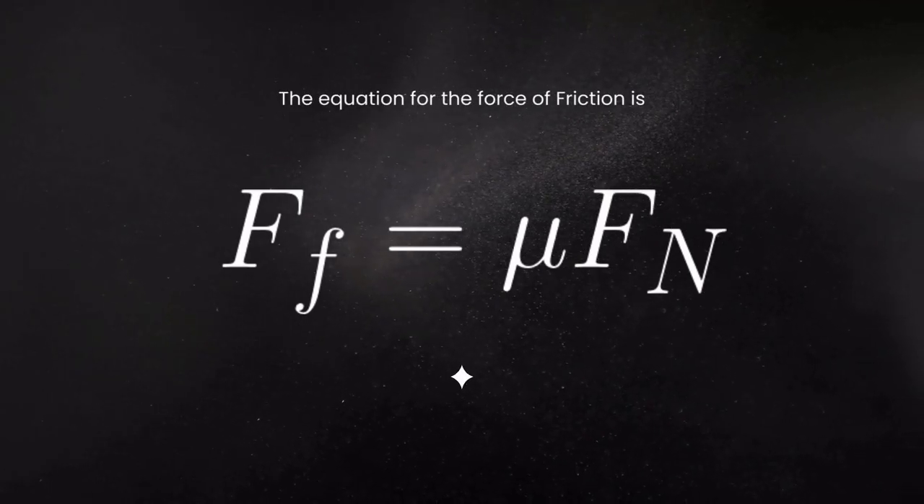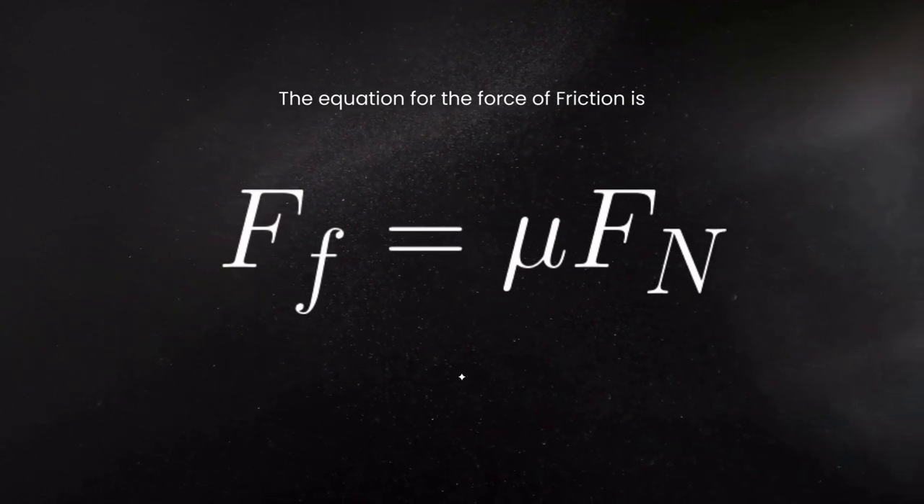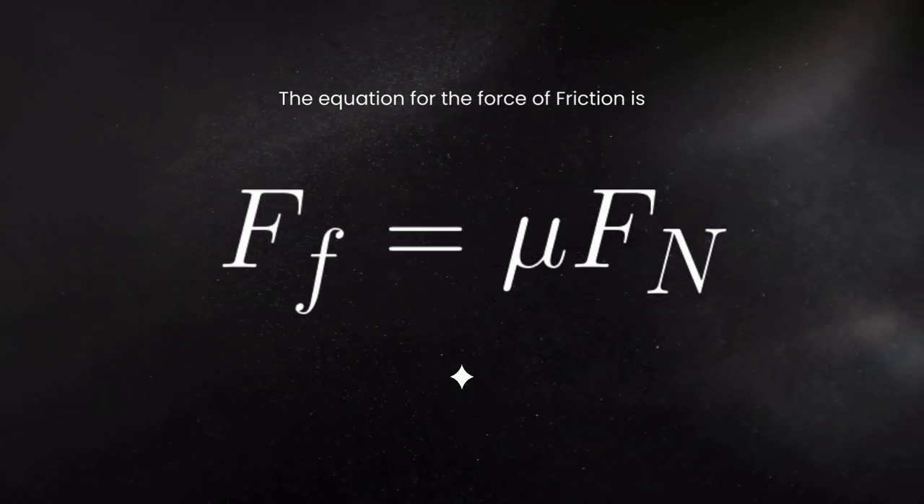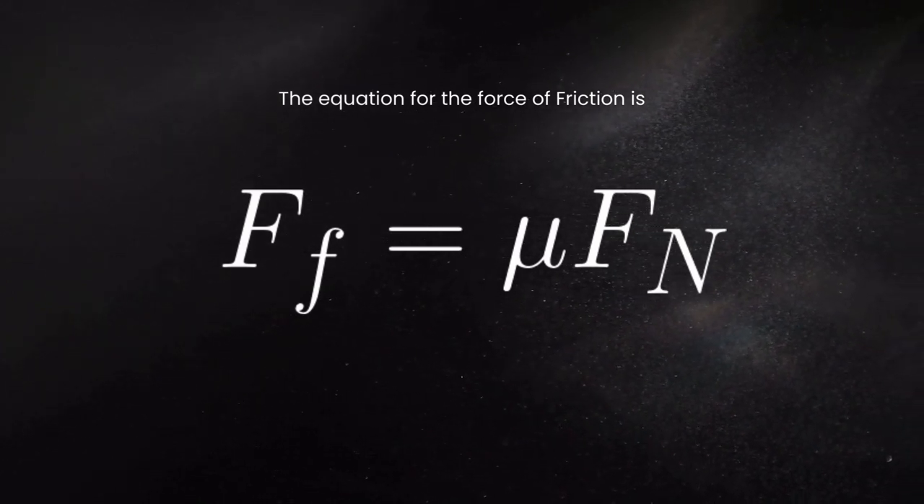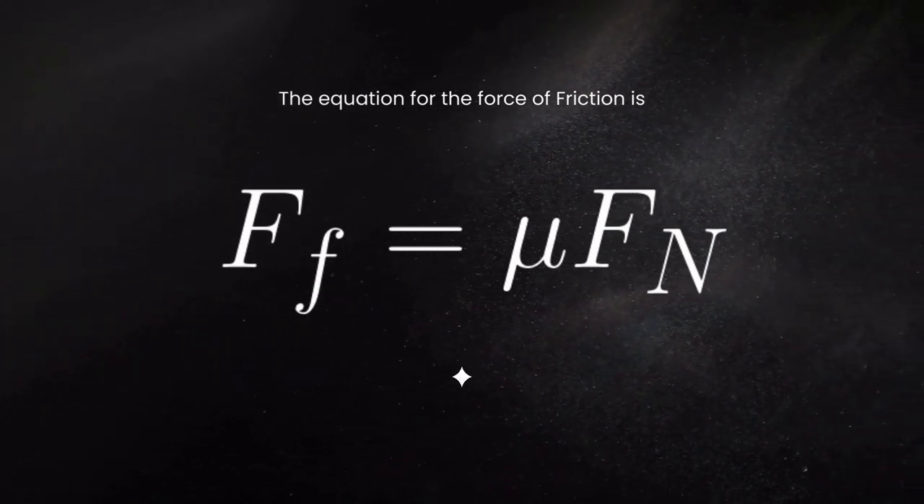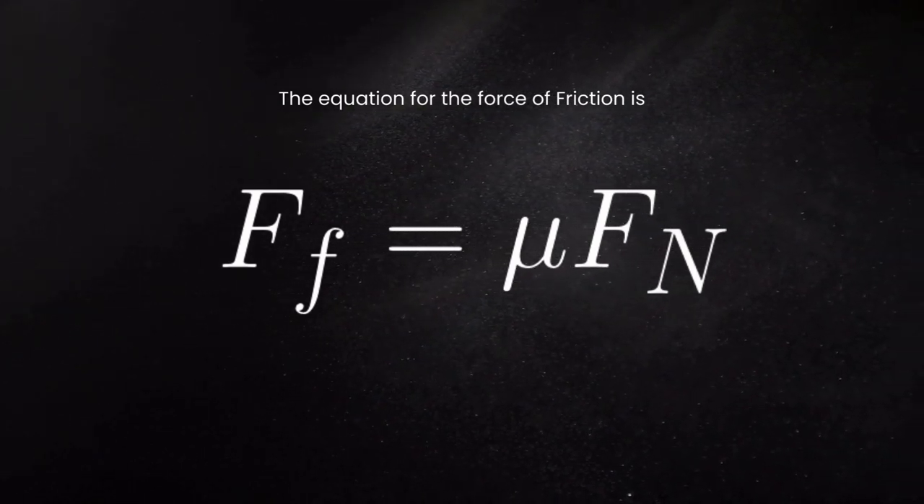But how can we represent this sliding of one material over another mathematically? Well, we use the equation for the force of friction. Force of friction is equal to mu times the normal force. If you recall, the normal force is related to how hard a surface is pushing on another surface. That means that our frictional force is going to be based on how hard the two surfaces push together.